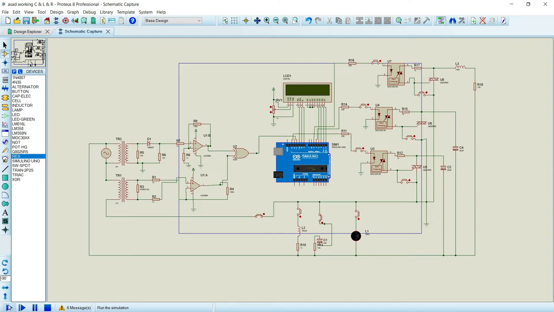Now we will begin and test the capacitive load. This capacitive effect here is basically showing the Ferranti effect that we see in long transmission lines, where the capacitive effect gets added and the voltage lags very much. Here we can see the power factor is negative. This minus is showing that the load is capacitive.